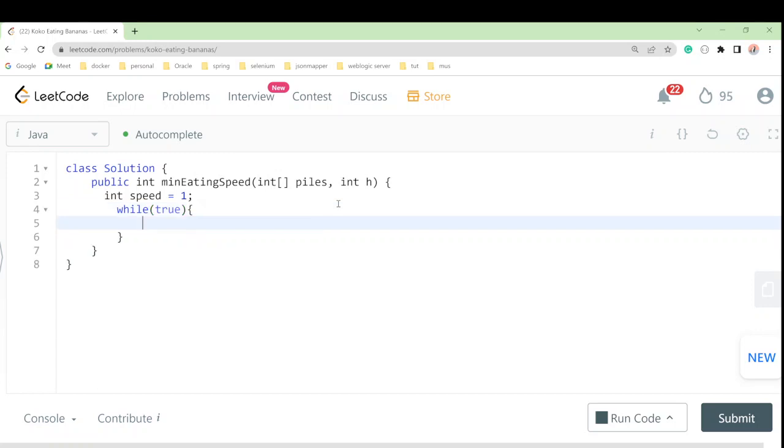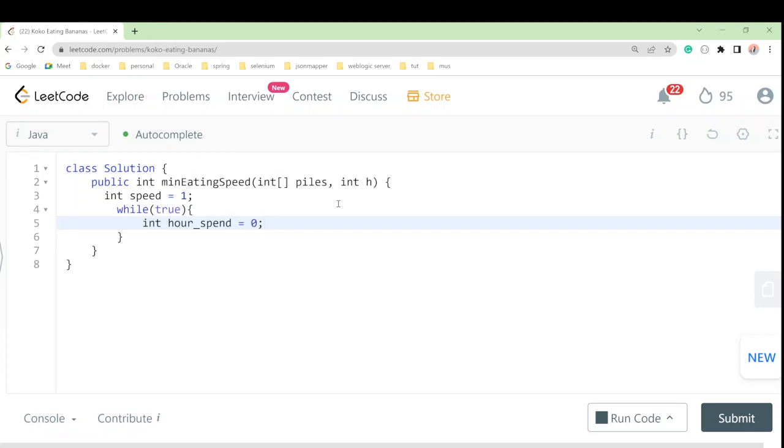And we'll say there is some hour. Let's suppose I'll take some int, hour spent, and we start from 0, because hour spent stands for the total hours Koko has spent to eat the bananas with that speed.